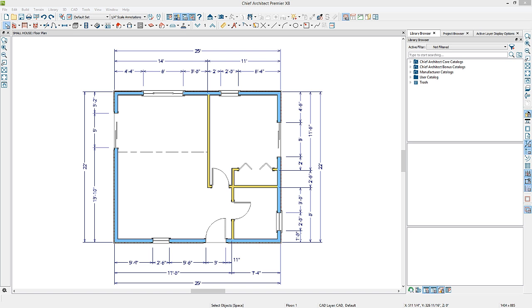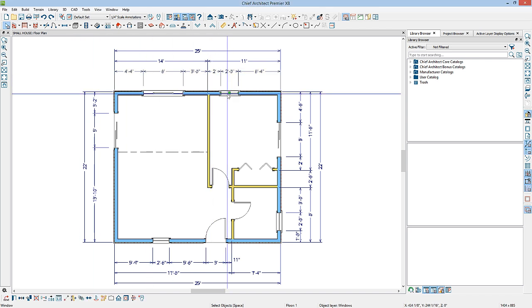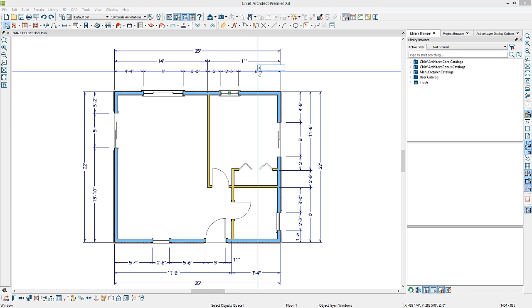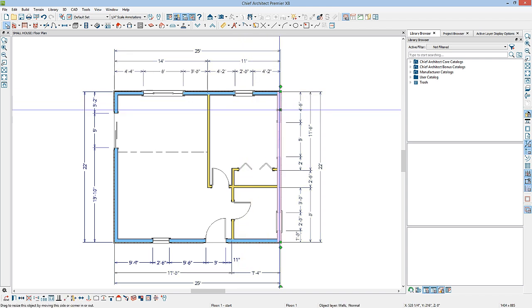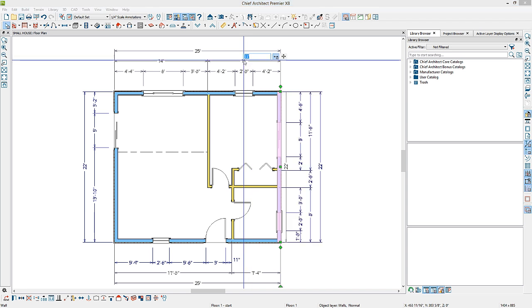Once you've created your automatic exterior dimensions, you can use them to move objects that are located in your design to the exact position you want. For instance, I'll select this window and then click on the dimension that I want to change, type in the exact dimension that I want, and it'll move the window. You can also move your walls by selecting the wall that you want to move, selecting a dimension that you want to move it to, and change the dimension.